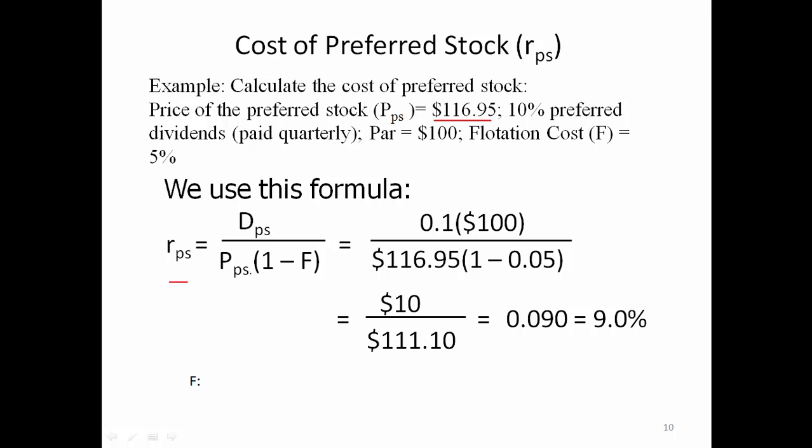The formula we use here, the cost of preferred stock is calculated as the dividend from the preferred stock divided by the price of the preferred stock multiplied by 1 minus F, where F is the flotation cost. So that's why we have 10% of the par, which means $10 each year as preferred dividends, divided by the price multiplied by 1 minus the 5% flotation cost. So in this case, after calculation, the cost of preferred stock is 9%.